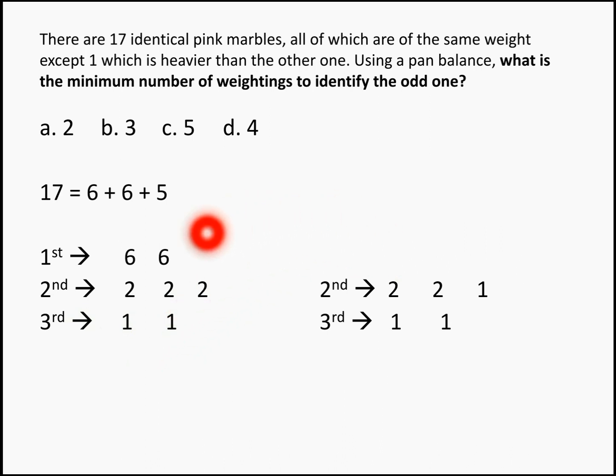Whereas in your case number 2, even there you have weighed your first one, but your second one, this 5 is split as 2 plus 2 plus 1, and if the first 2 and the second 2 are balanced, then definitely this one is going to be the heavier one. But if that is not balanced, then the heavier sided marble is split as 1 plus 1, and you can easily find out which is the heavier marble. Hope you got this logic. Again, I am repeating, if it is not given as heavier or it is weighing lesser, then the logic is going to be different, right? So in either of the cases, the number of weighings we have done is only 3. So the answer for this question becomes 3.